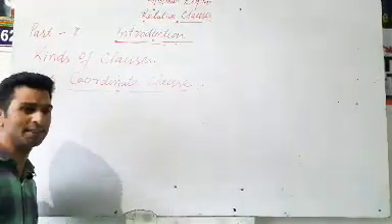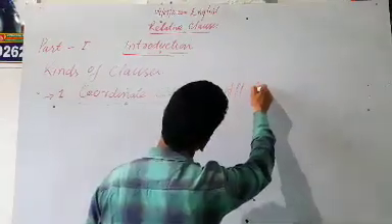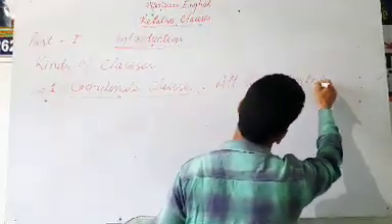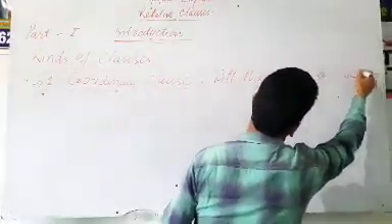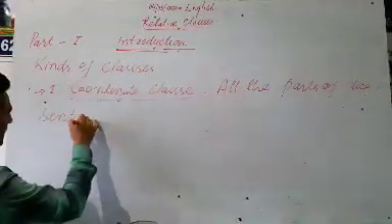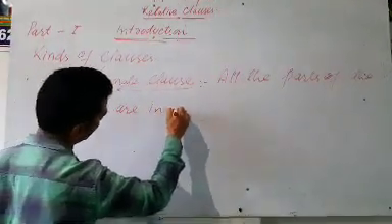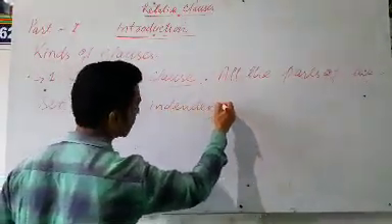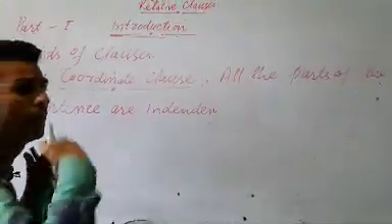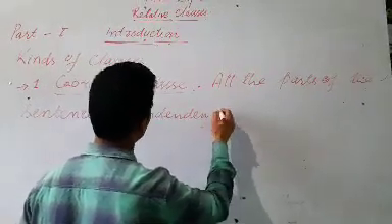They can give us meaning without any dependence. It means that they give us complete meaning without any sort of dependence upon another part of the sentence. That is why they are called independent.